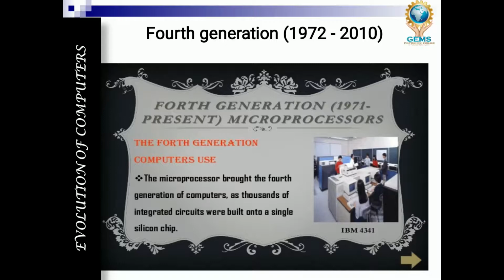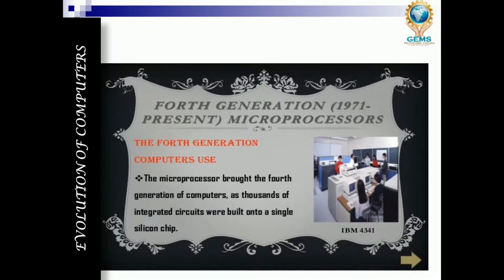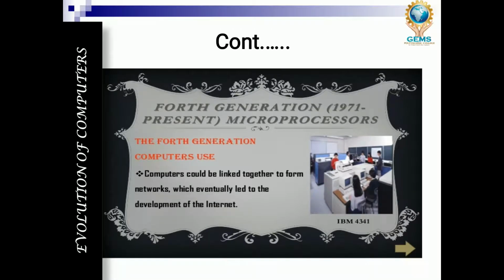Inside this silicon chip, many integrated circuits were built. Previously only a few integrated circuits were built, but from here onwards, in the microprocessor, thousands and thousands of integrated circuits were built onto a single silicon chip. That is the specialty of the fourth generation computer.